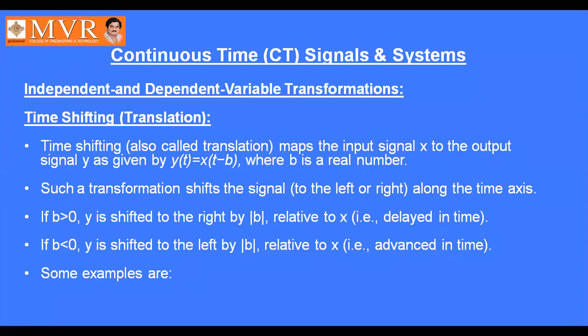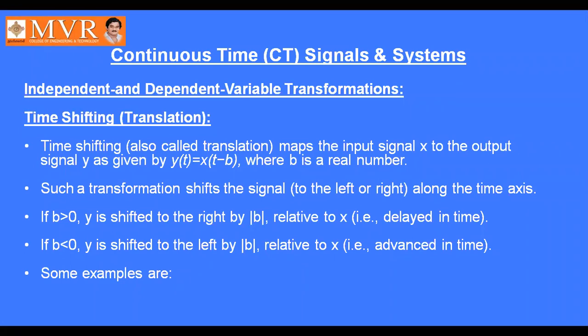Okay. Next, continuous time signals and systems, independent and dependent variable transformations. First, we are going to discuss the time shifting property, time shifting translation.